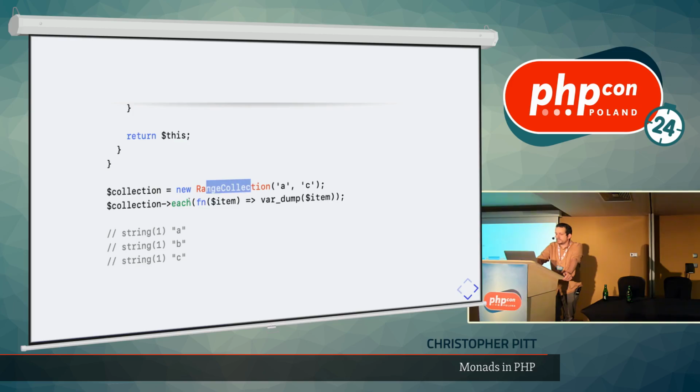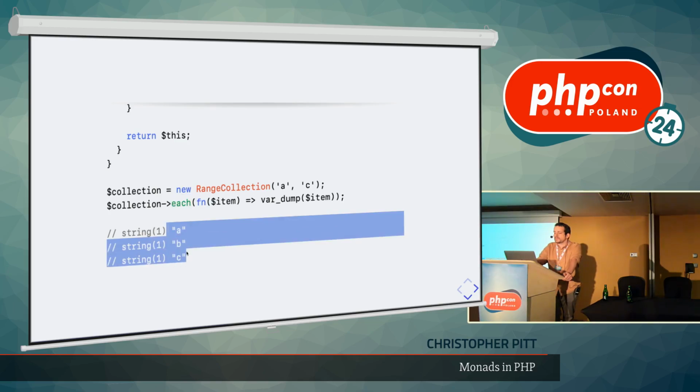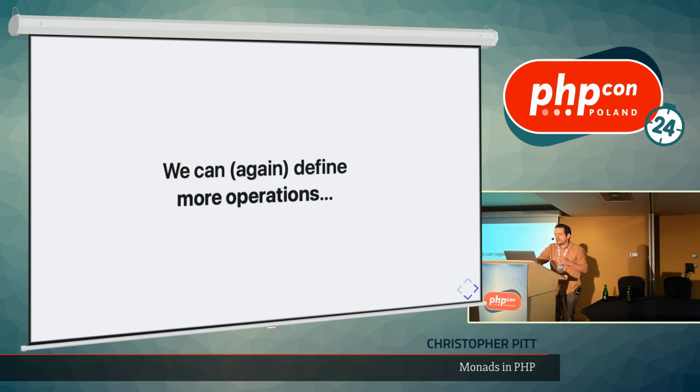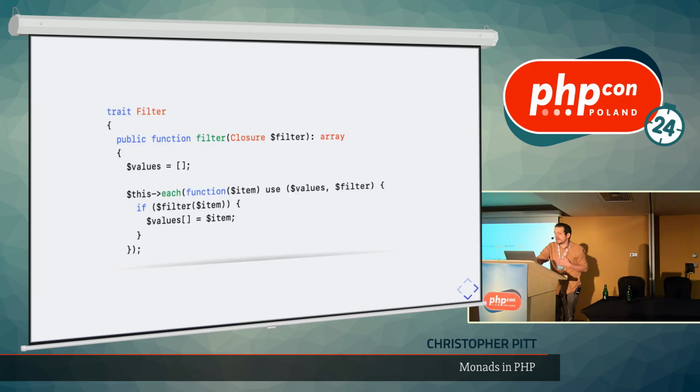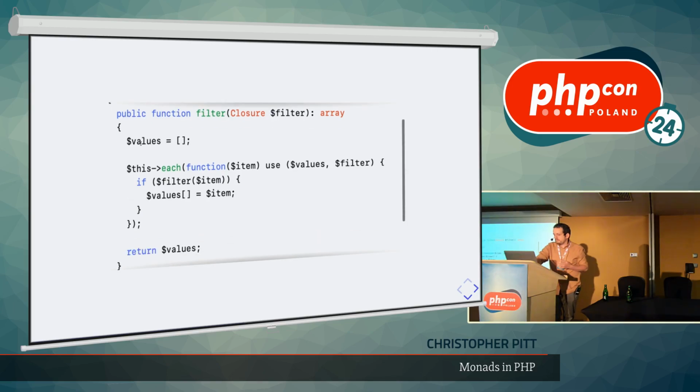We can make a new collection. We can run each. If we put 1 and 3 in here, we would actually get exactly the same output as our array collection in the previous slide. So we can, again, define more operations because we know what a collection looks like to us. Say we wanted a way to filter the items in it and return an array of them. We could start our array here, run the each function.